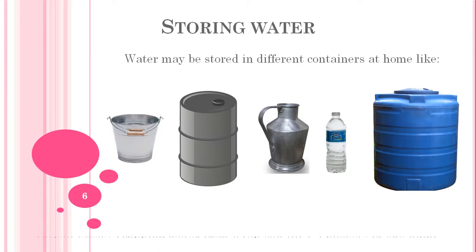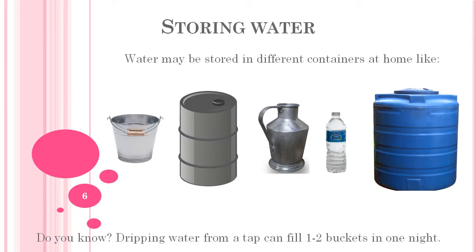Okay, now students, we have to keep in mind that dripping water from a tap can fill 1 to 2 buckets in one night. I have seen many houses where the water tap drips, which is not good.